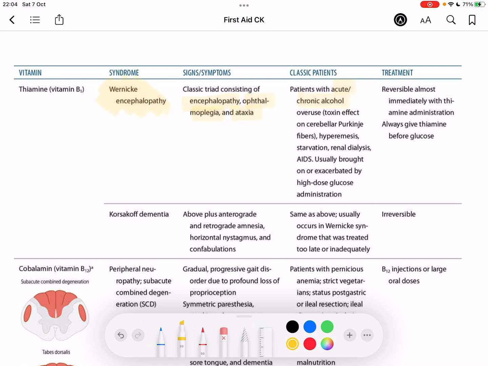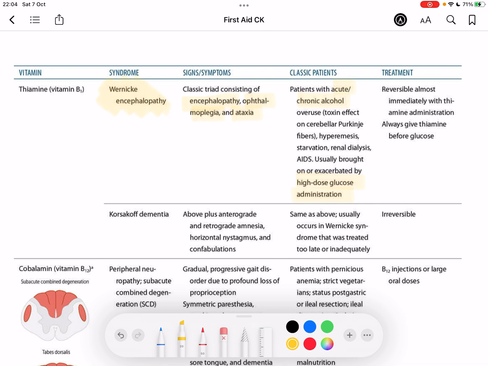And something that's very high yield to know is that Wernicke's is usually brought on by patients who have recently had a high dose of glucose administration. Because when you have B1 deficiency, that causes a backlog of glycolytic pathway compounds, okay? And when you give glucose, you're shunting into that same pathway, so those intermediates build up.